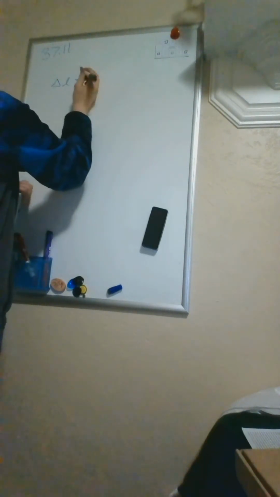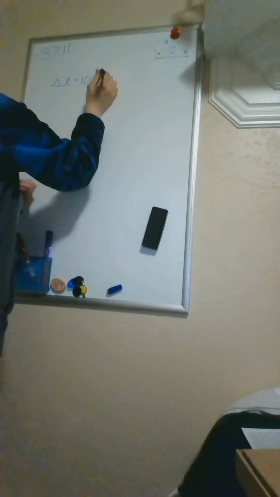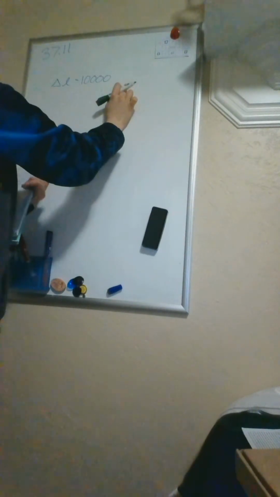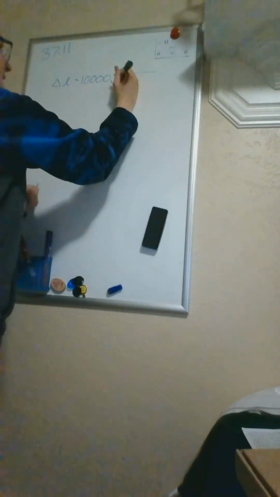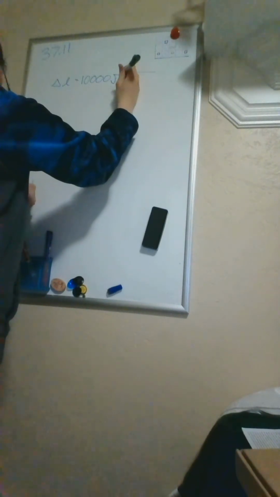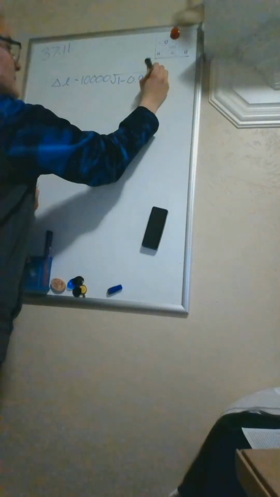In that part, we want to know the length contraction of the muon. This is the 10 kilometers of the atmosphere that it usually has to go through. I just made it into meters, and that is multiplied using the length contraction equation.